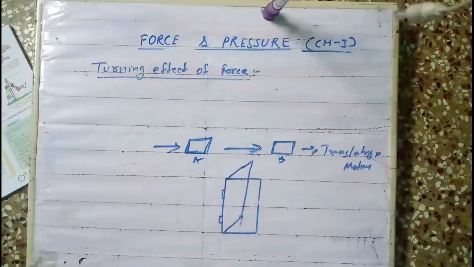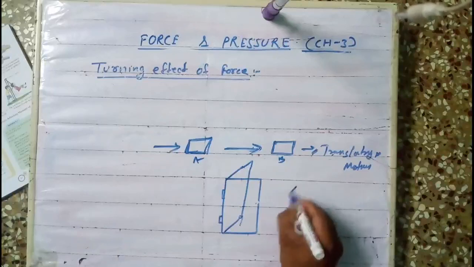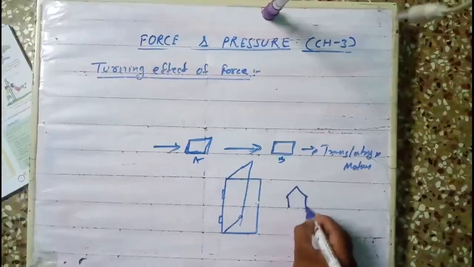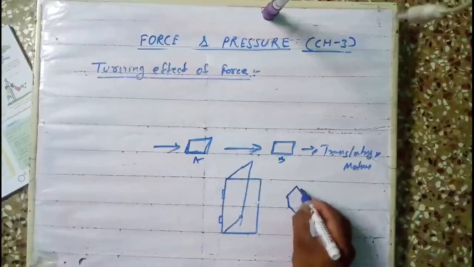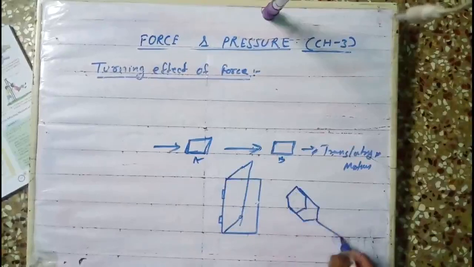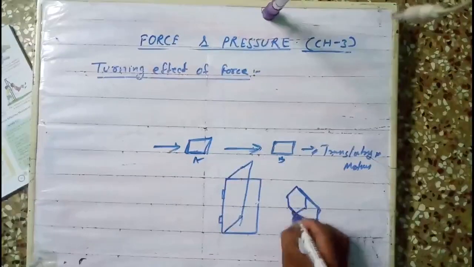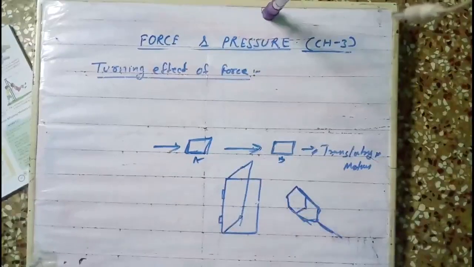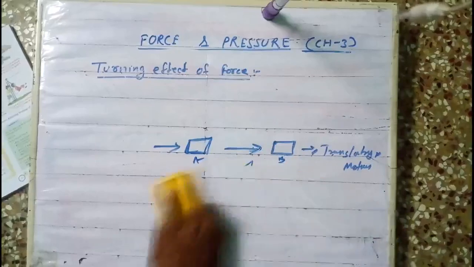Suppose you are opening a nut by using a spanner. This is a nut. On the surface of the nut I am drawing the diagram. You use a spanner to open it. Spanner, this is attached. Yes. Like this we open. That is also turning effect of force. So what is turning effect of force? Please write it down.